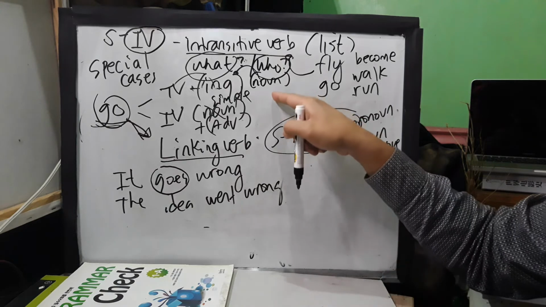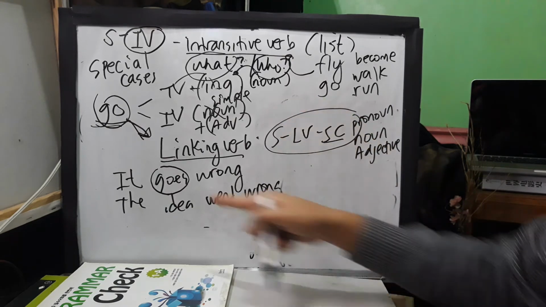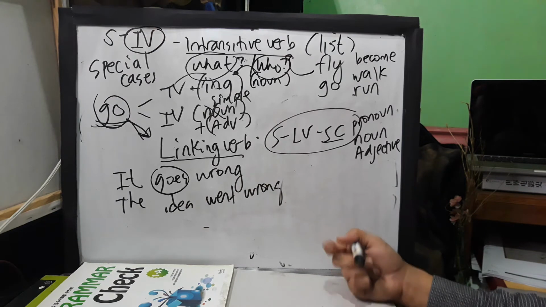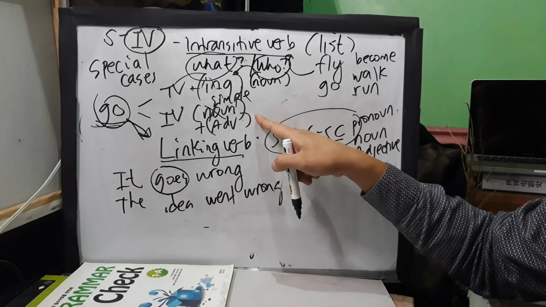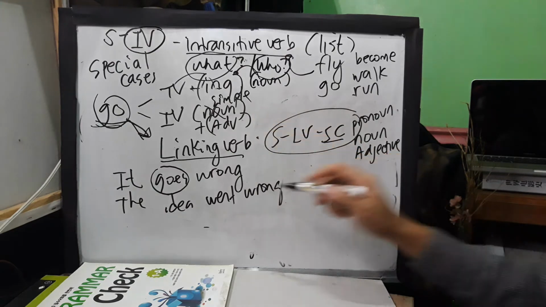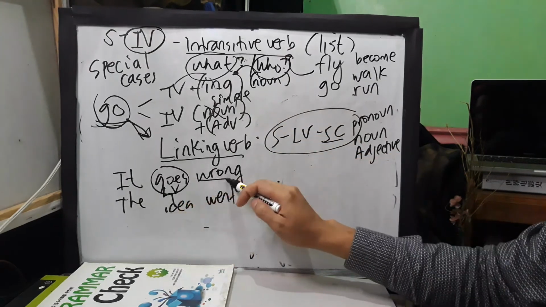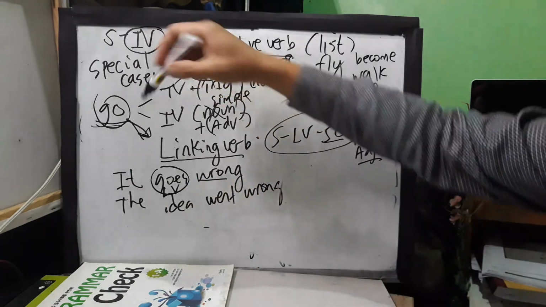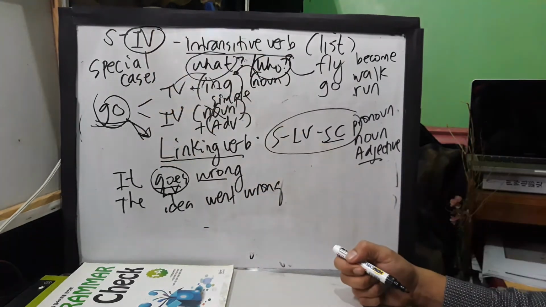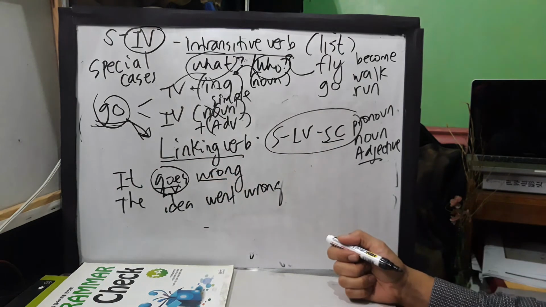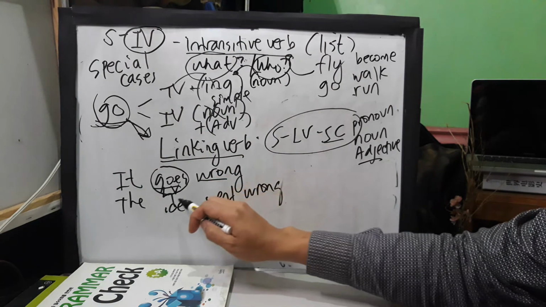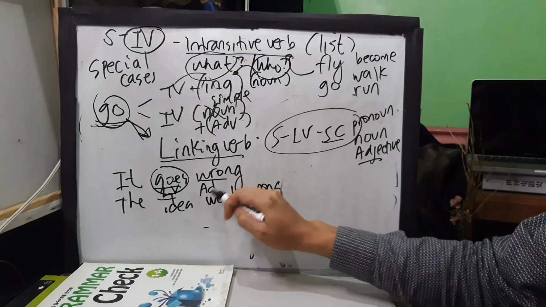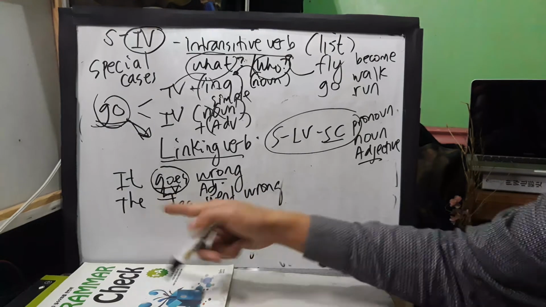No, because it's not followed by a noun. The verb goes here, is it an intransitive verb? No, because we don't use an adverb. But this is a linking verb. It is because it is followed by what? An adjective. So in this case, the use of the verb go in the present, in the singular form goes, it is a linking verb because it is followed by what? An adjective. So it goes wrong.